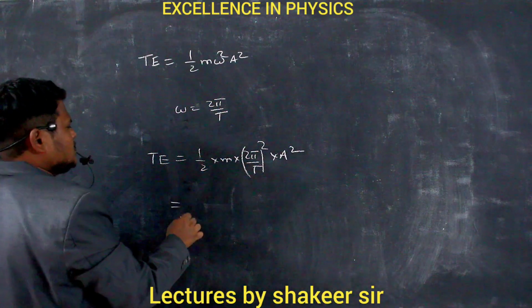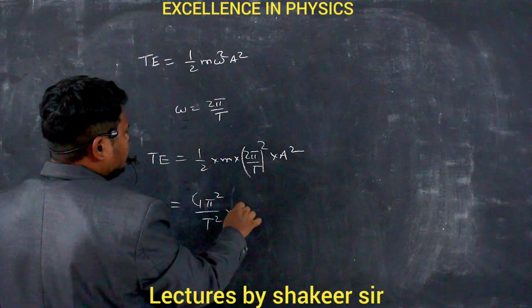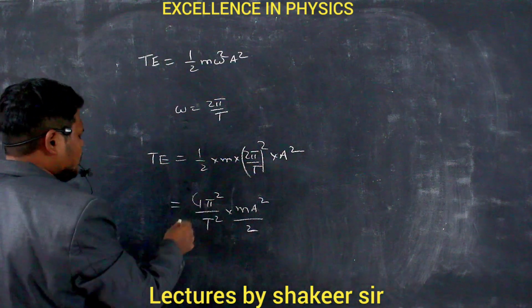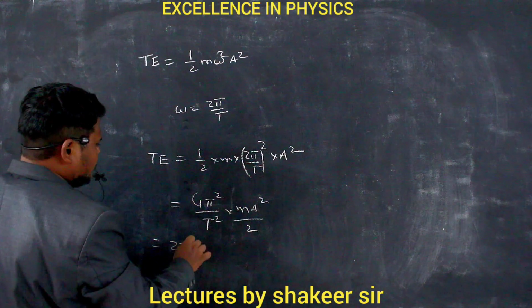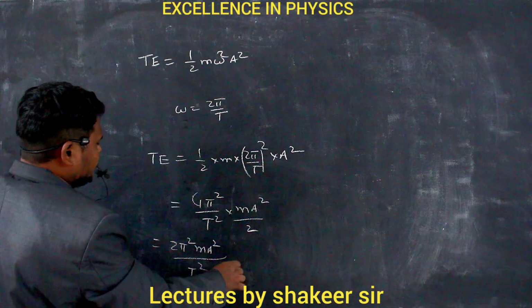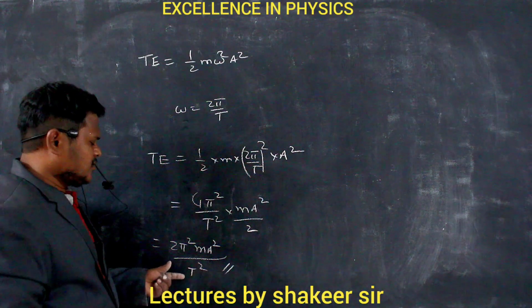So this is 4 pi square divided by T square into m a square divided by 2. So 2 and 2 cancel, and I get 2 pi square m a square divided by T square. So this is the equation for total energy of the particle in terms of time period.